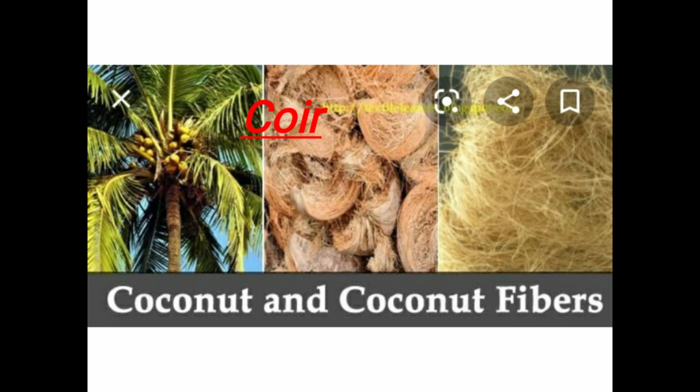Coir fiber. It is one of the natural fibers that is obtained from the coconut tree. It needs sandy soil and humid climate for growth, mostly near seashores. Uses of coir fibers are making ropes, carpets, mattresses, brushes, floor mats, door mats, padding, etc. It is very rough and sturdy. Another plant fiber that is used to make ropes and carpets is coir. Coir is obtained from the husk of the coconut. It is present in the outer coat of the coconuts.